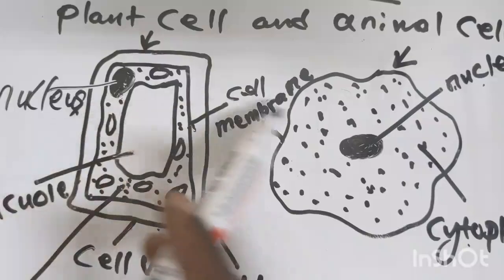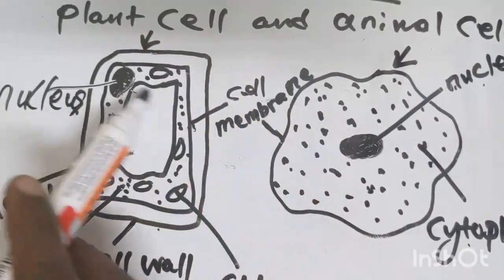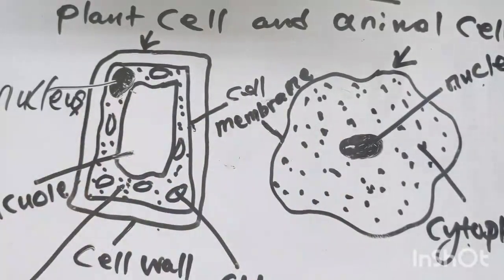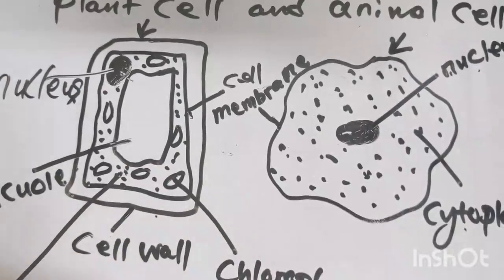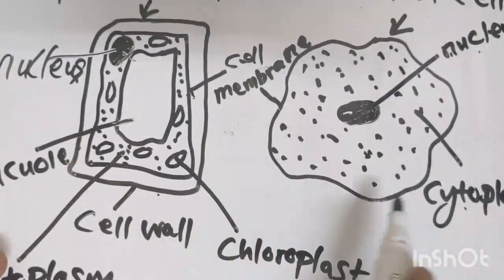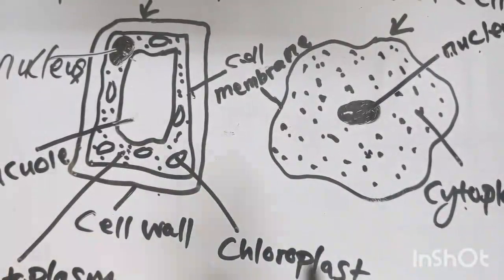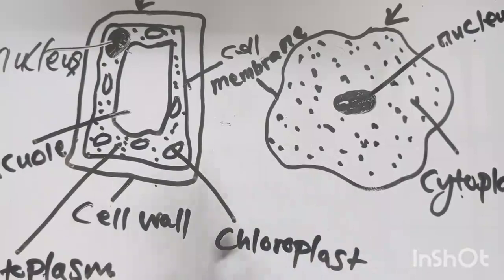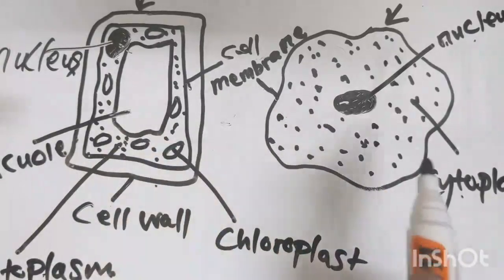They both have a nucleus. So those are the similarities: plant cell and animal cell both have a nucleus, cytoplasm, and the cell membrane. Now, what are the differences between these two cells?